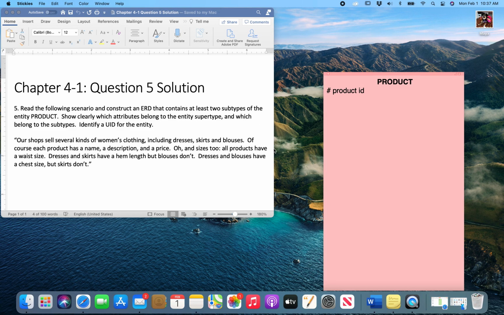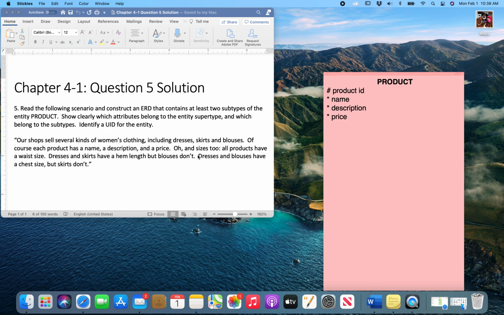So, next, we want to start identifying some attributes before we even worry about these subtypes. Now, it says that every product has a name, a description, and a price. So that means that every one of the subtypes are going to have those things. So we're going to list those attributes in the supertype section, and they're going to be mandatory. So we have name, description, and price.